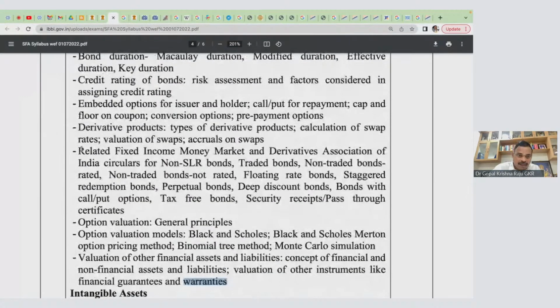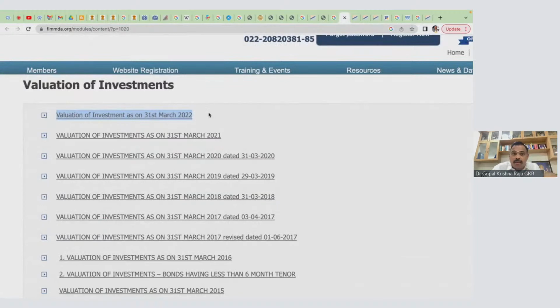In your syllabus, related FIMDA circulars. Related Fixed Income Money Market and Derivatives Association of India circulars. Related for what? For valuation of non-SLR bonds, traded bonds, non-traded bonds, not rated, FRB, target redemption bond, tax-free bond. Now see, every year they give this 31st March circular.